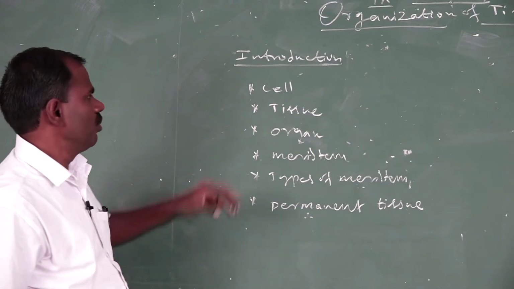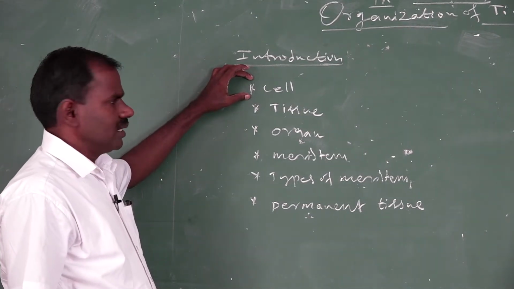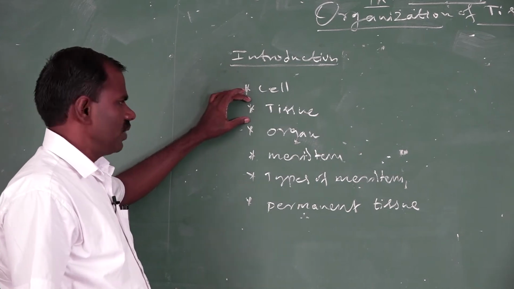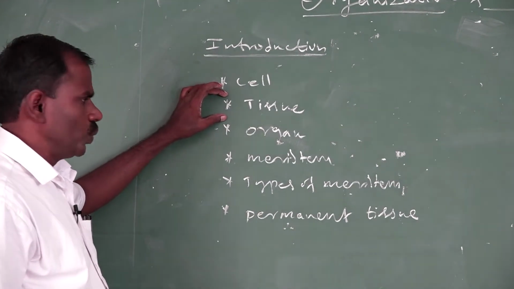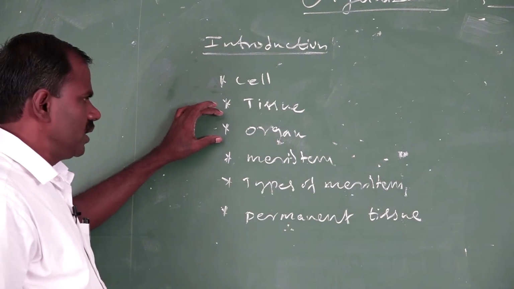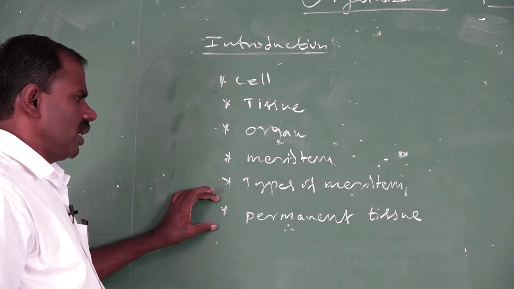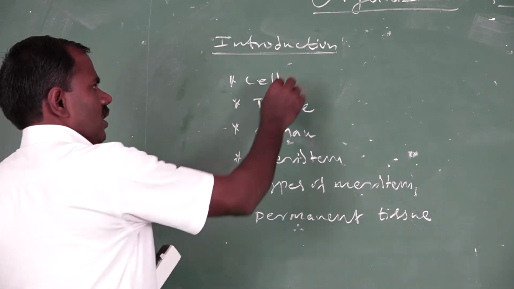In this chapter, we learn about the cell, the function of the cell, and the structure of cells. We learn about what is a tissue and the function of tissues. We learn about what is an organ, the function of an organ, what are meristems, types of meristems, and permanent tissue. The first is the cell.